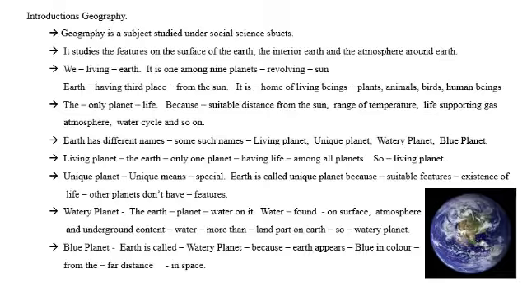There is no other planet around the sun or anywhere in the universe which is having living beings, because the earth is having a suitable distance from the sun, the range of temperature, the life supporting gas, the atmosphere, the water cycle, and so on. These are the necessary features for the existence of life. The features which are necessary for the existence of life are found on the earth. So earth is having life.